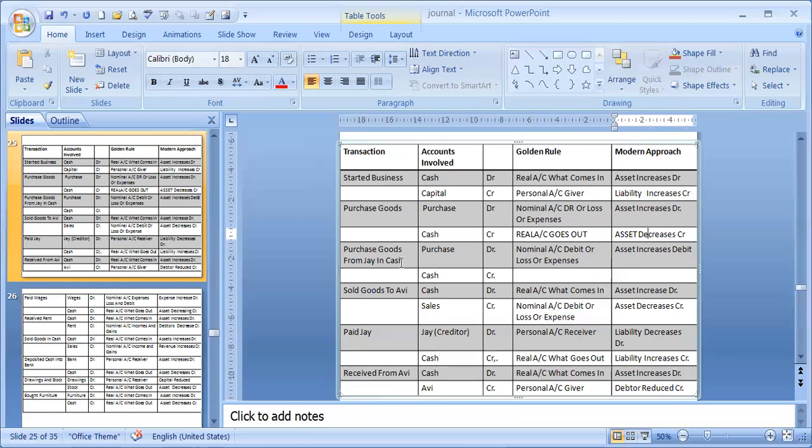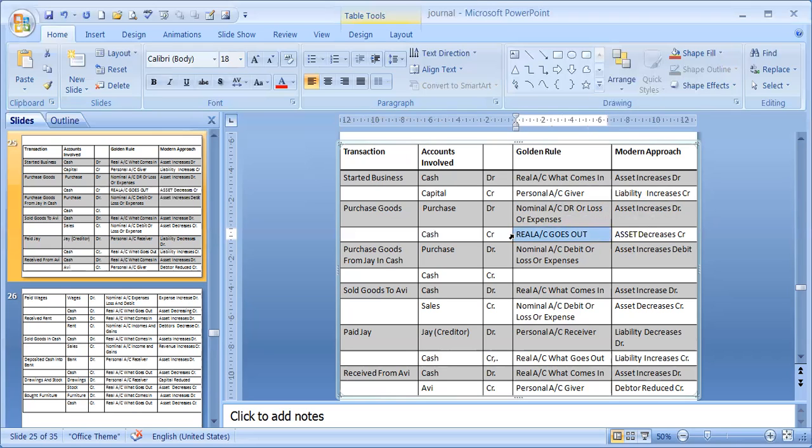Next is purchase goods from J in cash. Almost same thing. Nominal account purchases under golden rule, that's why it will be debit. And asset under modern approach, asset is increasing in the business, goods is coming in the business, and that is why debit. Similarly, cash is reducing from the business.